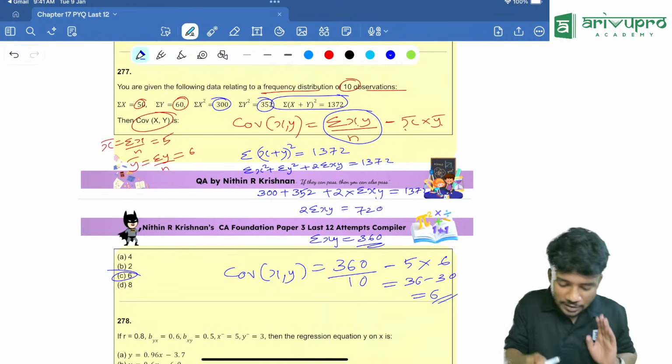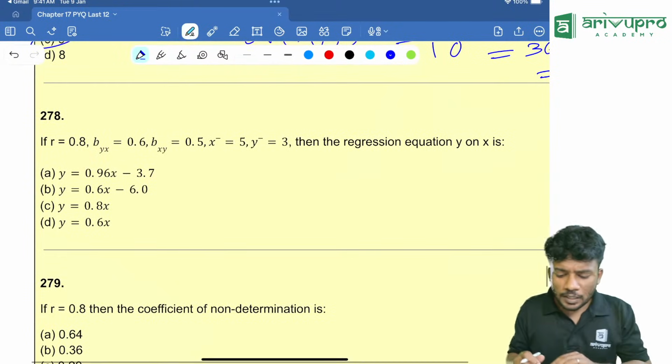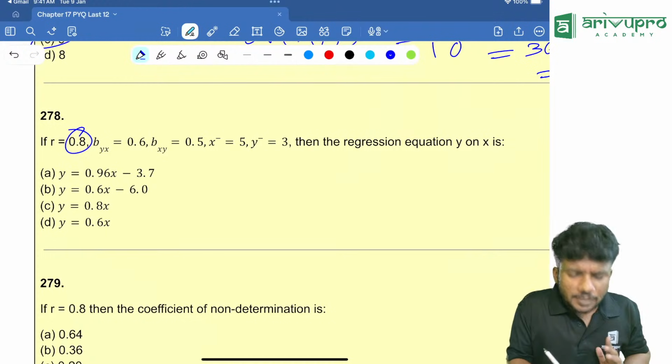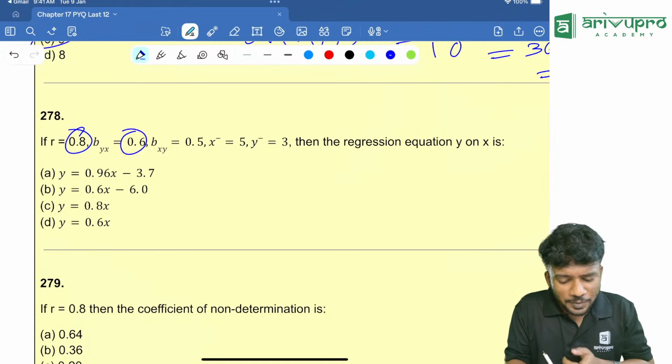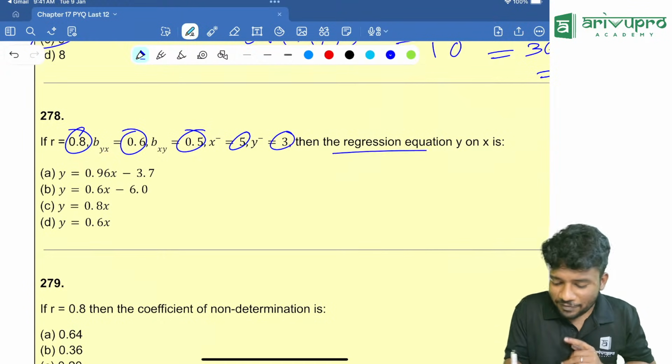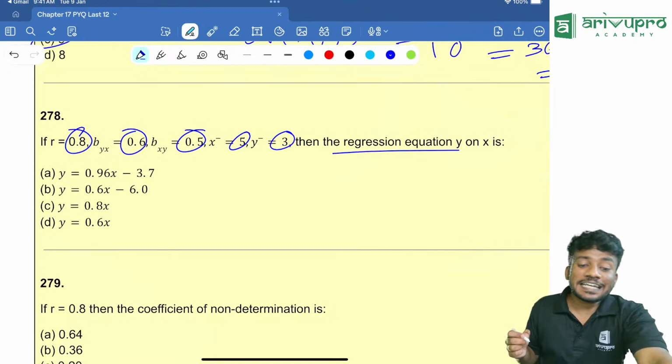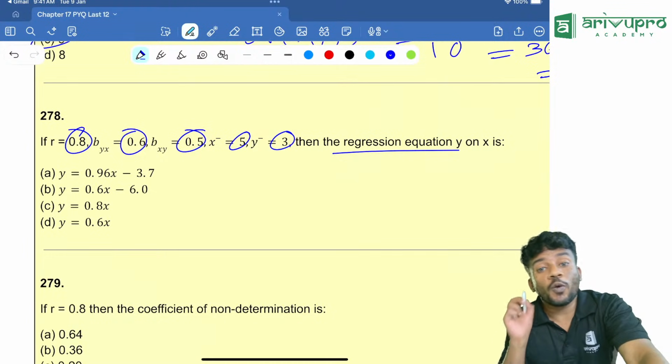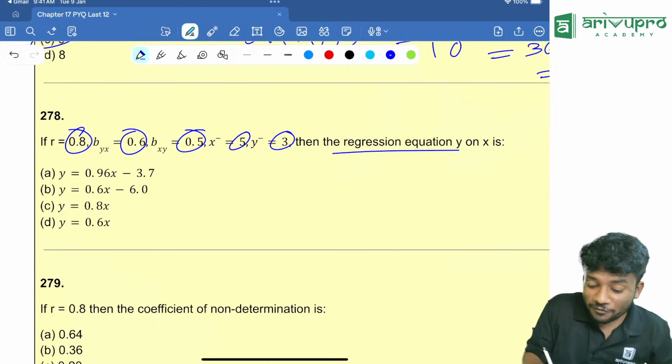Okay, can we do the next one? Look at r is equal to 0.8, byx is equal to 0.6, bxy is equal to 0.5, x bar is 5, y bar is 3. Everything is given. We need to find the regression coefficient of what? The y on x. What is the formula for that?